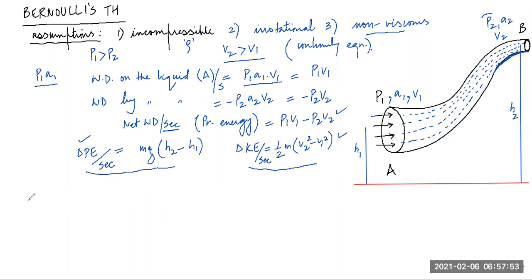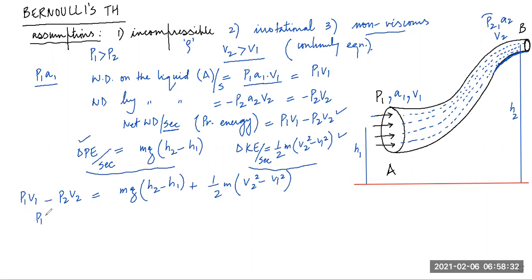So we can easily write P1 V1 minus P2 V2. This is the net work done. Well, that is giving rise to change in potential energy mg(h2 minus h1) plus change in kinetic energy. Obviously, everything is per second. Half m, so it will be (v2 square minus v1 square). You please rearrange the terms. When you rearrange the terms, you are getting this, students.